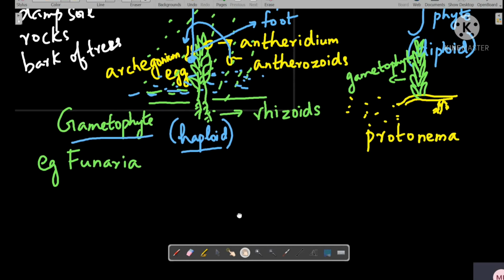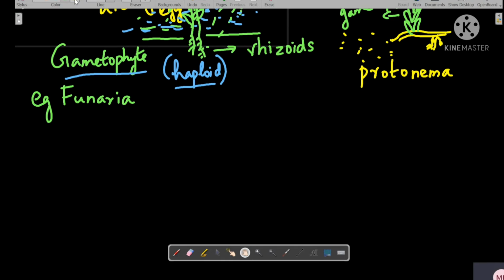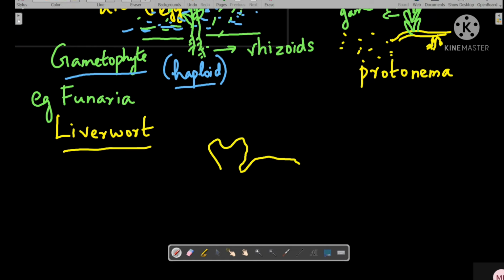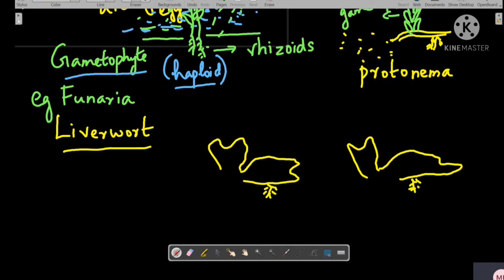Now coming to the liverworts. Liverwort is the other type of bryophyte. The liverwort's structure is comparatively similar to a liver. That is why they are called liverworts. Now in liverworts, the sex organs are present on separate thalli. They too have rhizoids to fix them to the soil.